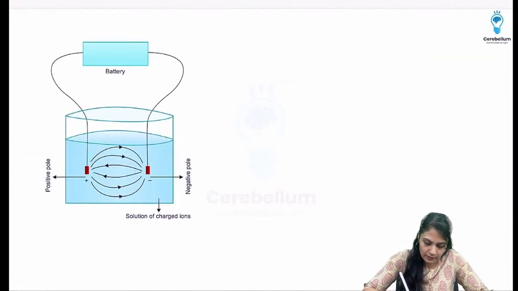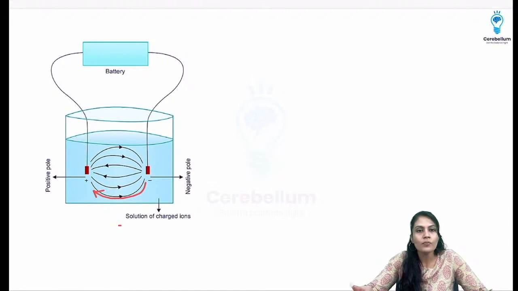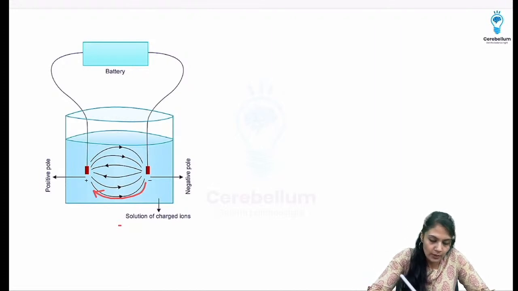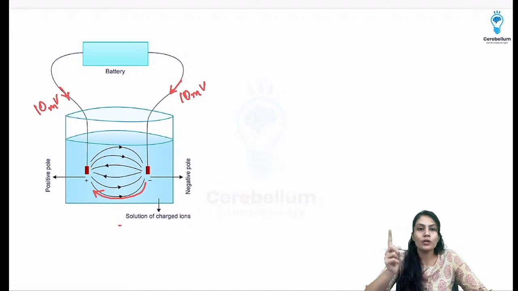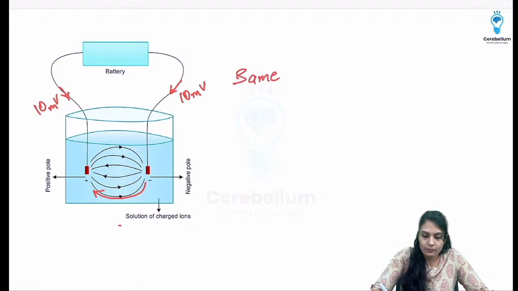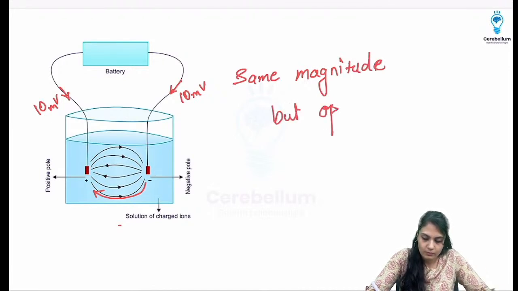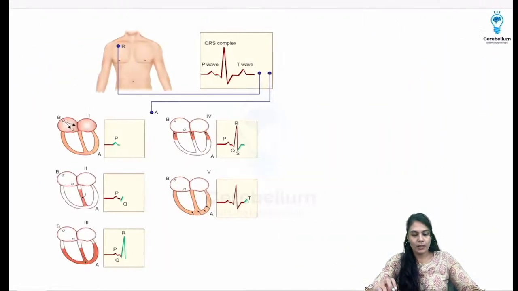So this is the simple funda: negatively charged particles will move towards the opposite charge, that is towards positivity, and positively charged substances will move towards the negativity. Over here it is showing a battery, and suppose 10 millivolt of current is there, then 10 millivolt will be there in the other pole also, right? Same magnitude but opposite charges.